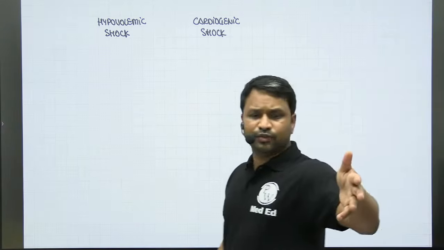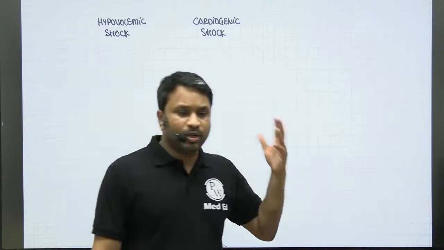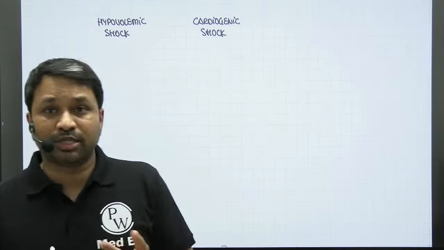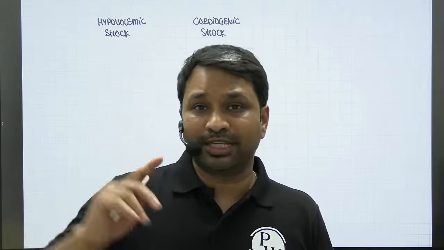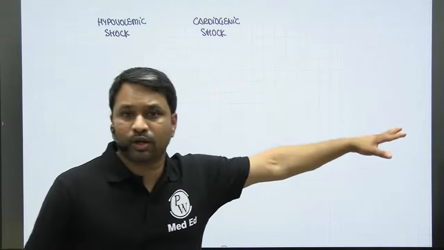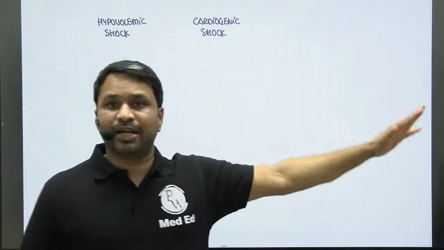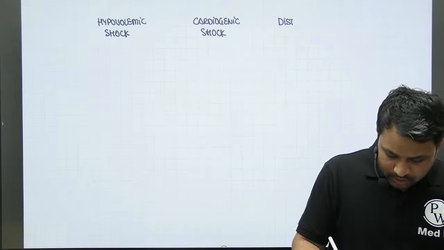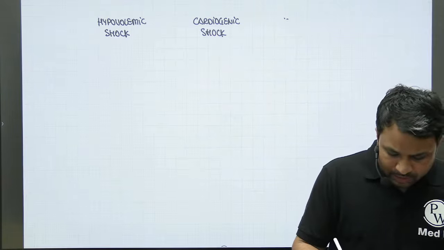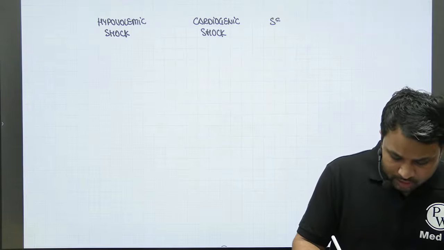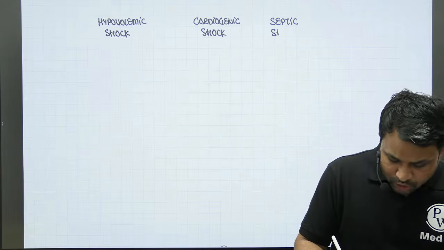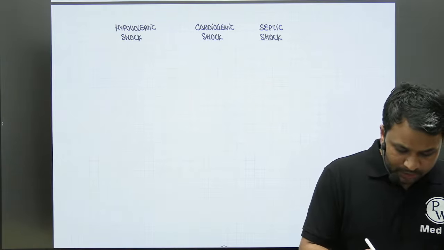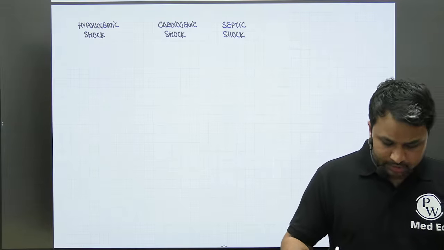What is the third variety of shock? Right? What is the third variety of shock? Now, everybody who's thinking, so the third variety of shock, we'll talk about neurogenic shock, septic shock, anaphylactic shock, we'll talk about the spinal shock, all that, and going on. So, it doesn't matter. Remember, the third variety of shock is basically what we call the distributive shock. Now, in the distributive shock, I will take one particular example to explain. We'll talk about septic shock. Septic shock is an example of a distributive shock, right?